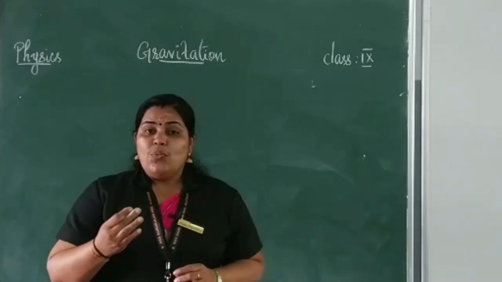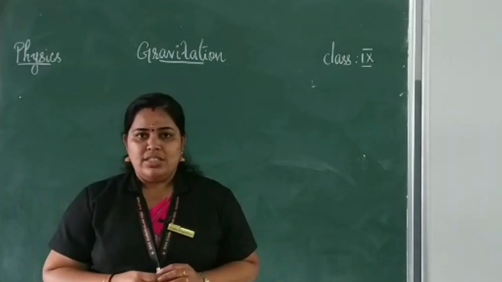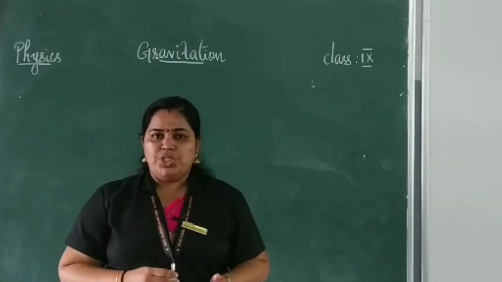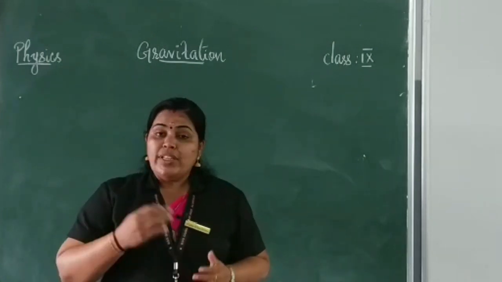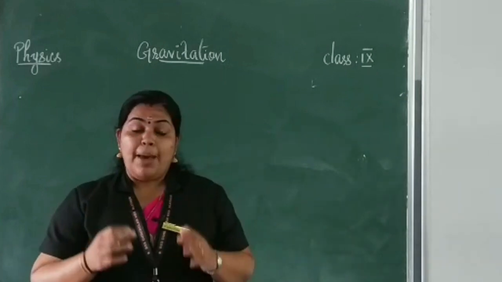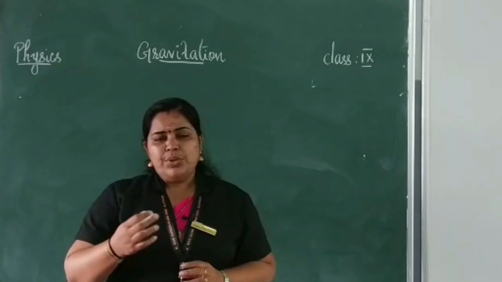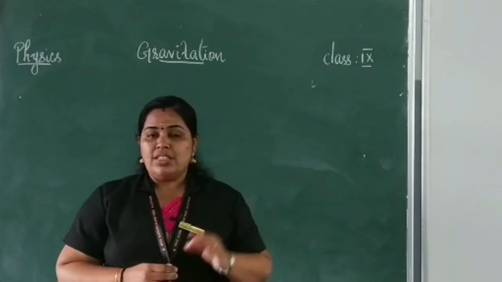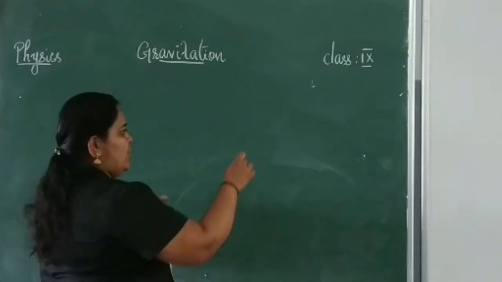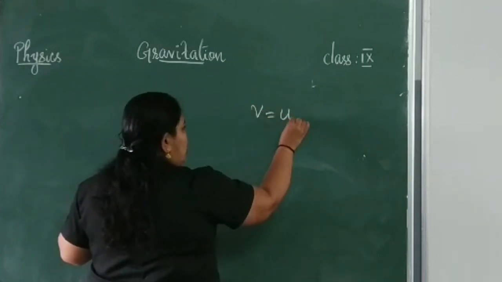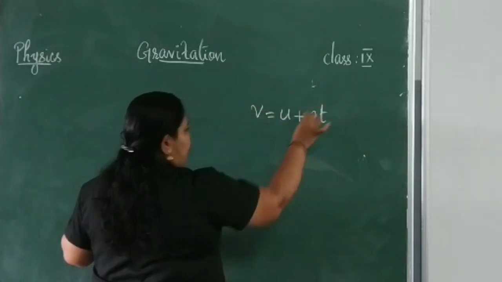So, we have already studied the equations of motion, isn't it? Whether these equations of motion are applicable to uniform acceleration. Can you tell me the equations of motion? Which are the three equations of motion? v is equal to u plus at.